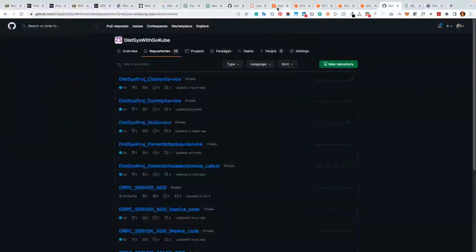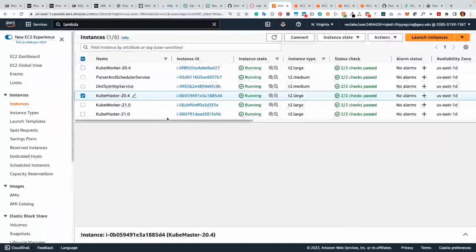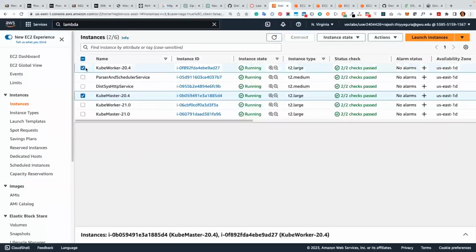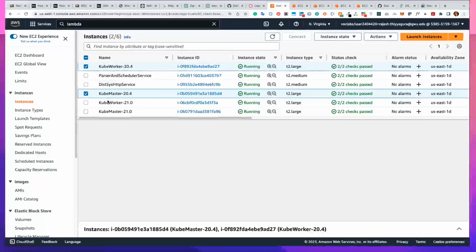So we have deployed all this inside the EC2 tools like the cluster, the queue master and the queue worker. This queue master consists of the control plane and the queue worker consists of all the pods. And these two are linked to each other, and there's the HTTP service and the parser service. And the cluster service is present inside the master, which basically acts as an interface to communicate with the cluster to create the pods, update the pods, and then services.